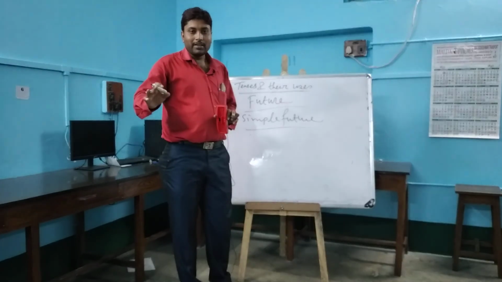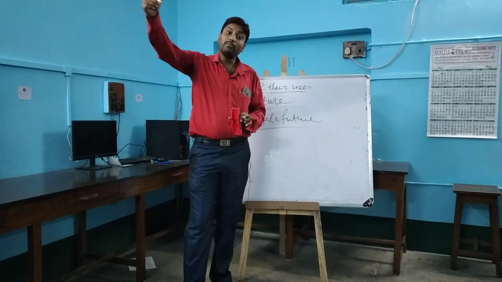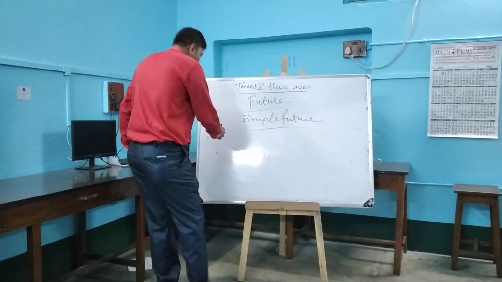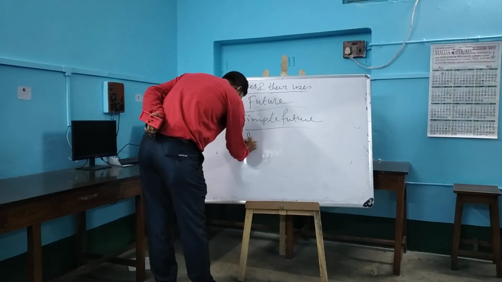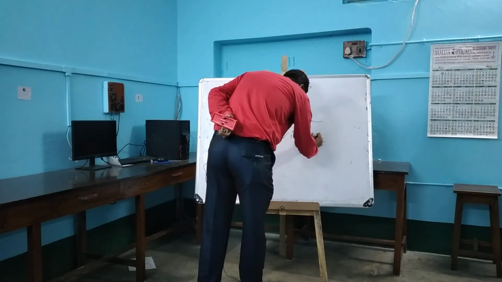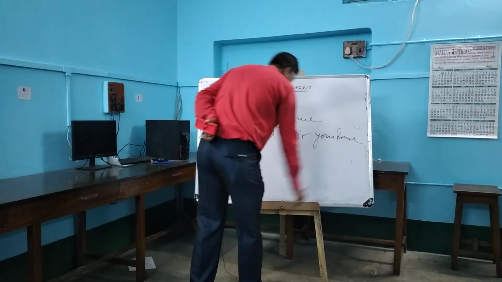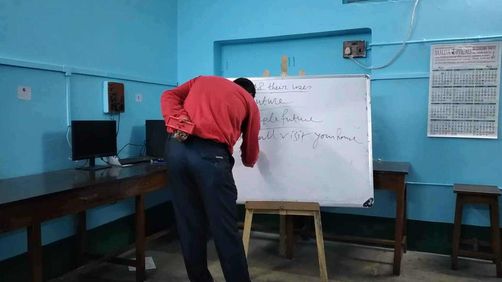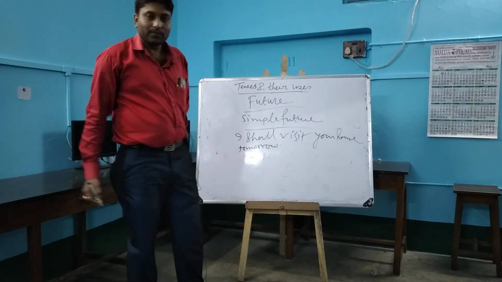A work or action is still to be completed in future. That is simple future tense. For example, I shall visit your house tomorrow.